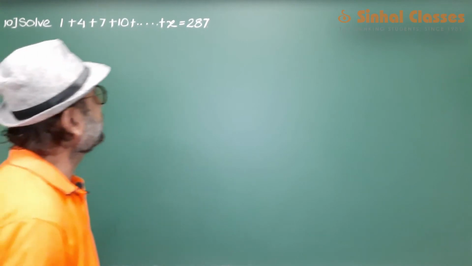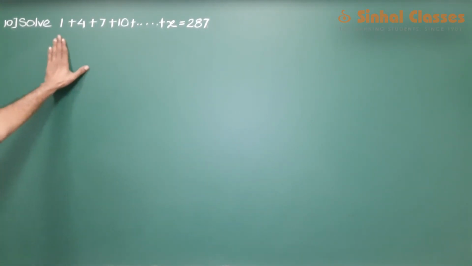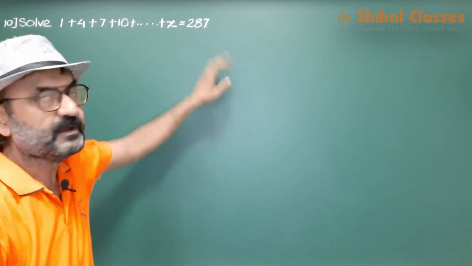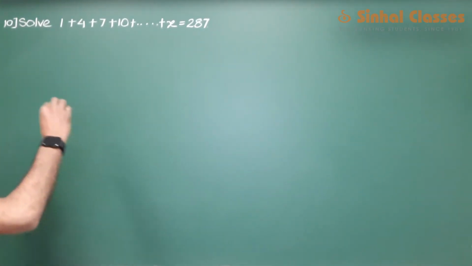Okay, fine. So now let us start with this 10th sum. We are asked to solve this: 1 plus 4 plus 7 plus 10 plus dot dot dot plus x is equal to 287. Now, since we are asked to solve this, we need to find out the value of x. Let us try to find out the value of x.